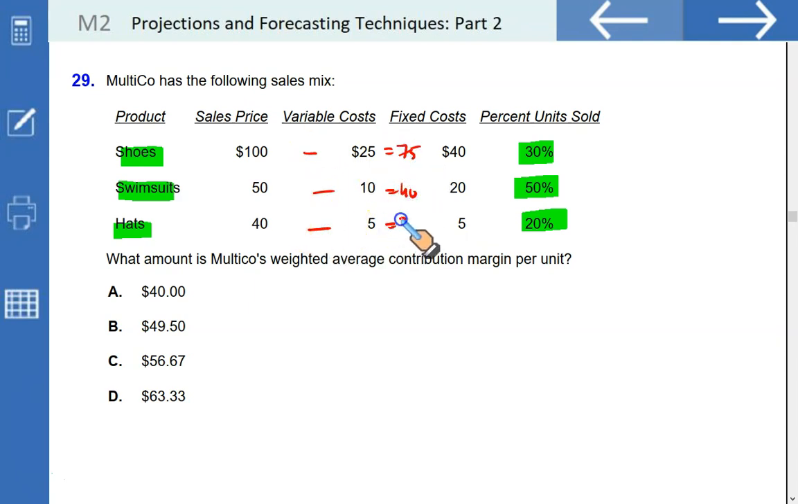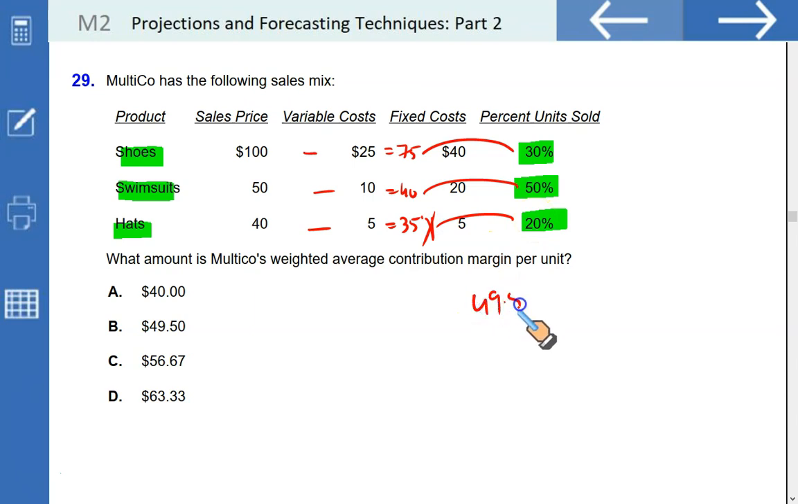$40, and $35. Multiply each contribution margin with the relevant percentage and add the results. $75 times 30%, $40 times 50%, and $35 times 20%. That gives you 49.5.